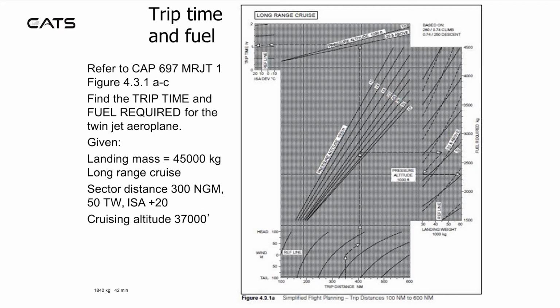Then you continue upwards to the relevant altitude and then go horizontally right to the reference line and then trade along the guidelines for the landing weight using particular flight levels in the question. Then go horizontally right to read the fuel required.